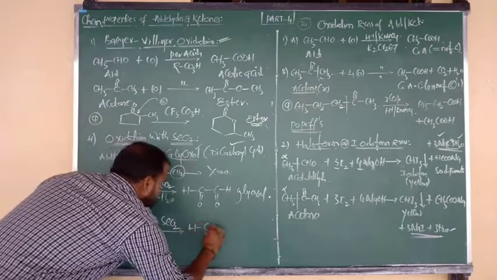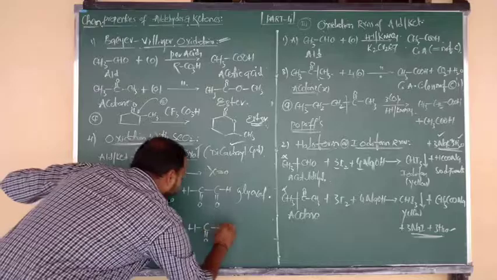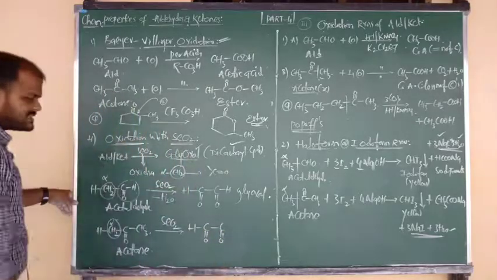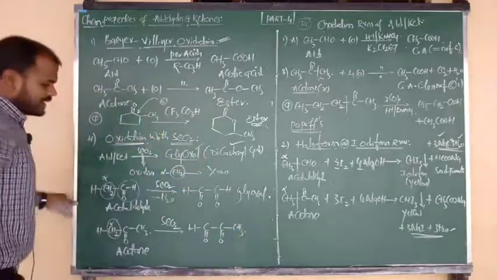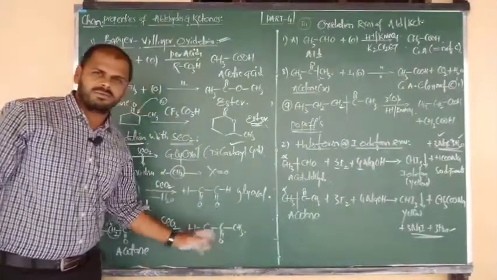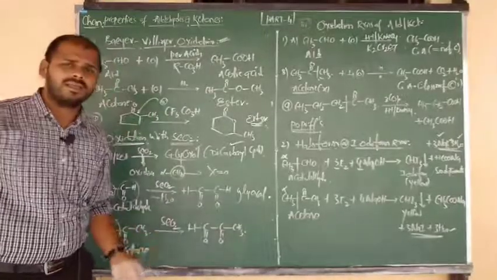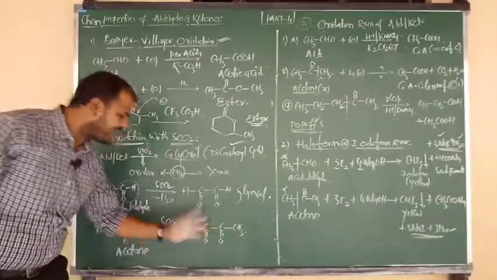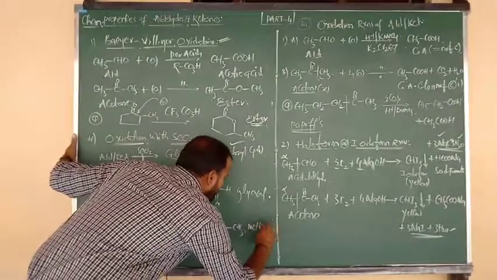So H connected to C double bond O, because alpha CH2 is oxidized into C double bond O, and the oxidizing agent is SeO2. The remaining C double bond O group we read as it is, and it is connected to another group, methyl. Yes, here also you are getting a dicarbonyl compound, C double bond O, C double bond O. But which type of dicarbonyl? It is connected to methyl. So we can say methyl dicarbonyl, and also methyl glyoxal.